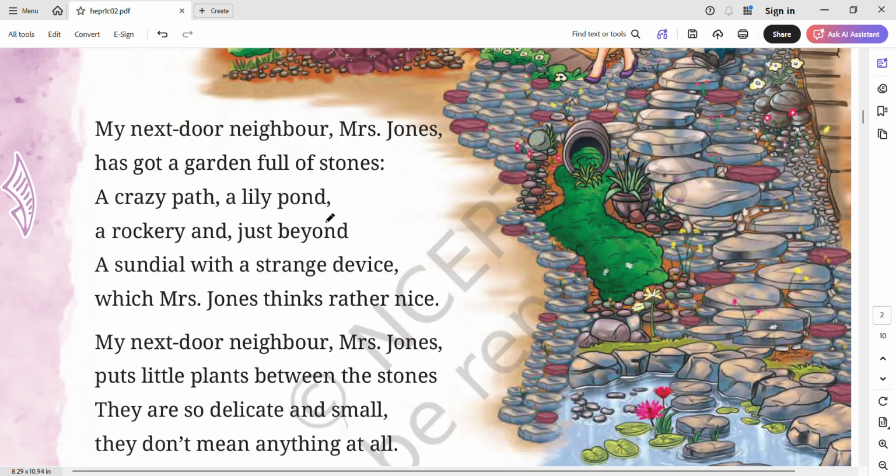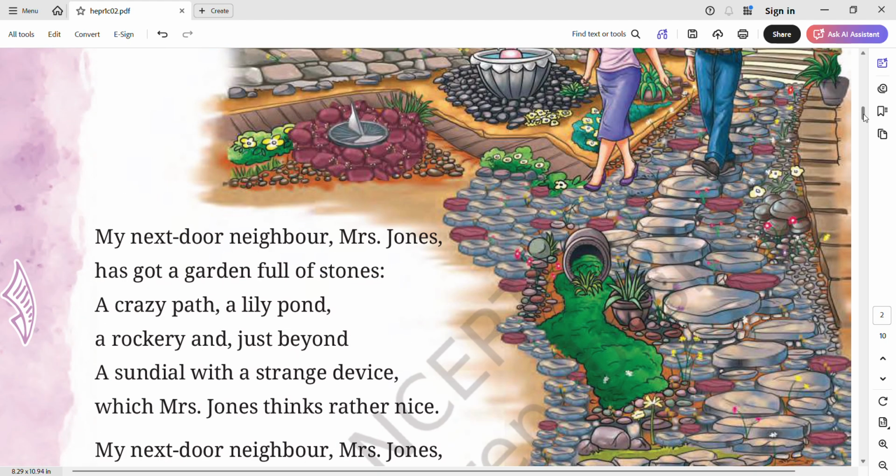A lily pond and a rockery and just beyond. Rockery means full of rocks. The garden is actually full of rocks. Few plants were there and she loved that garden. A sundial with a large device. There is a sundial, you can see here in the image also. This is the sundial.